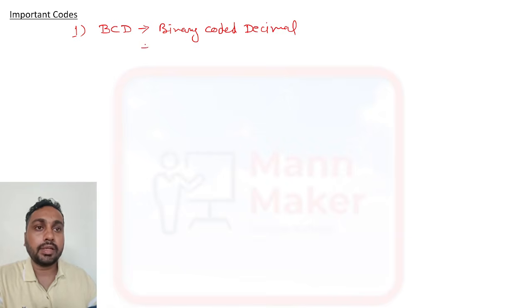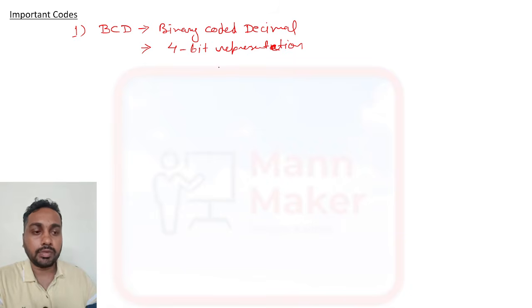Binary coded decimal is represented by 4 bits. It is a 4 bit representation. In 4 bits we generally represent the BCD, and this 4 bit group is called 1 nibble. The 4 bit representation of a binary number is called 1 nibble.